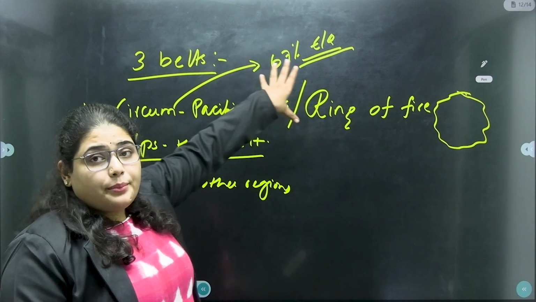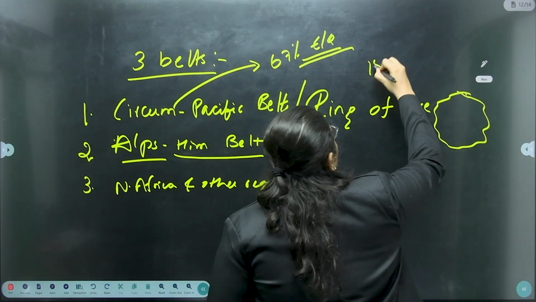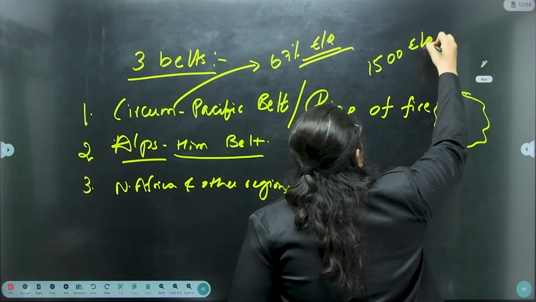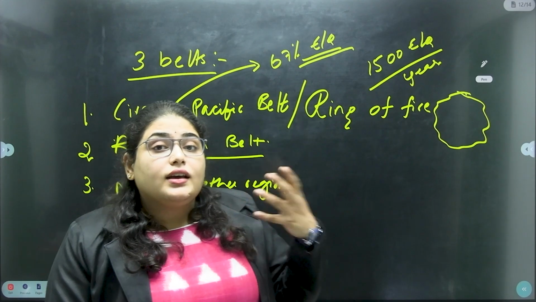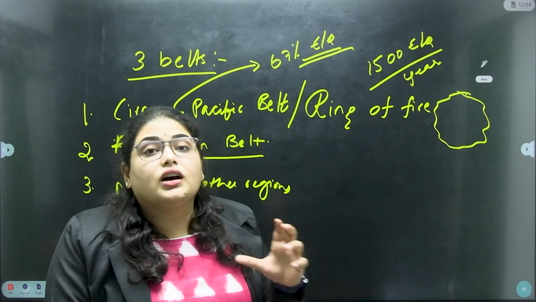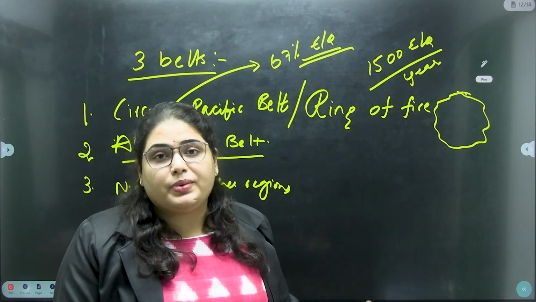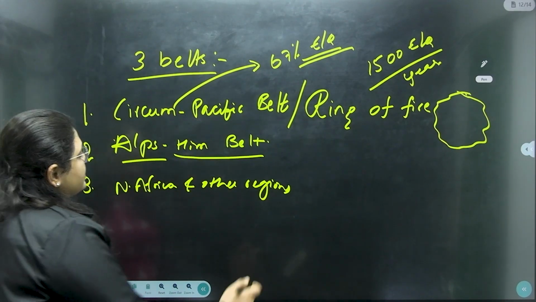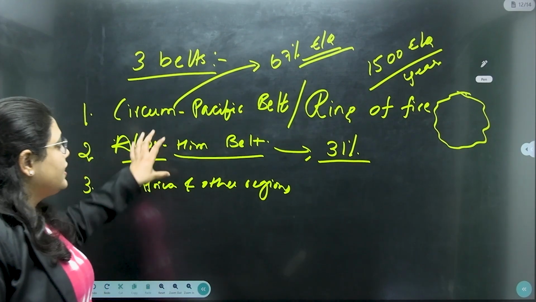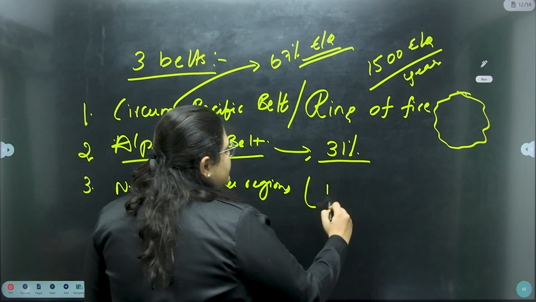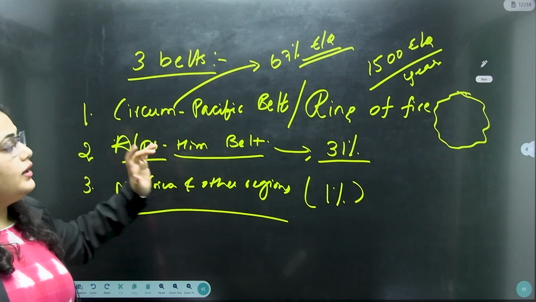For example, Japan, which is present in this belt, will experience 1500 earthquakes in a year. On an average, every day they will undergo 4 to 5 earthquakes, at least a minimum of 4 earthquakes every day, the people of Japan will experience, right? And in the Alps Himalayan belt, almost 31% of the earthquakes occur, and the remaining 1% is from this region. So this is the distribution of earthquakes, right?